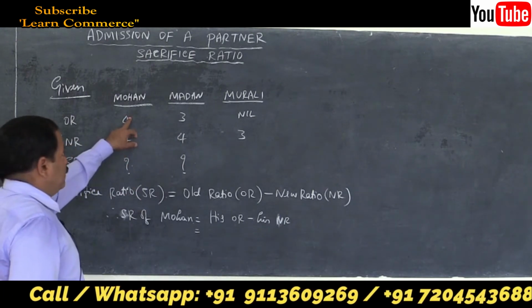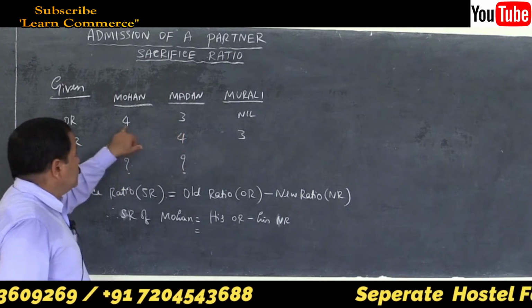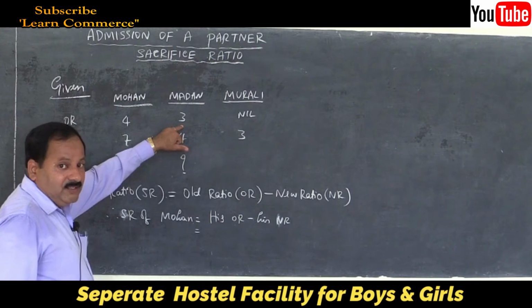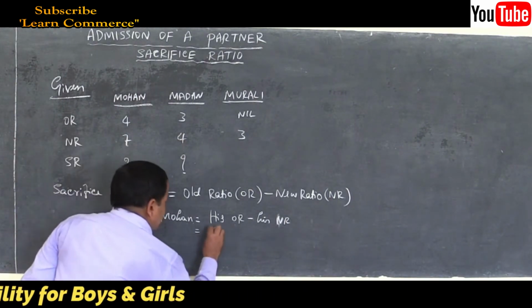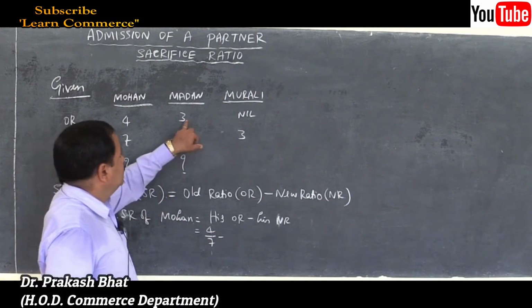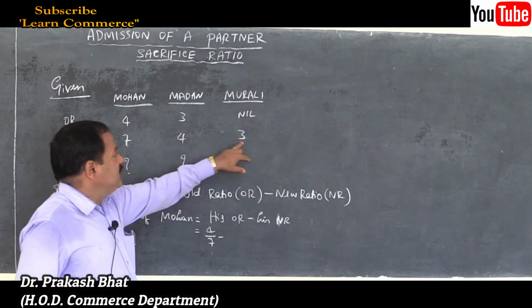See here, old ratio of Mohan: 4 plus 3 is equal to 7. That is the denominator. So 4 by 7 and 3 by 7 are their old profit sharing ratios. 4 by 7 minus new ratio, it is given as 7:4:3. 7 plus 4 plus 3 is equal to 14.